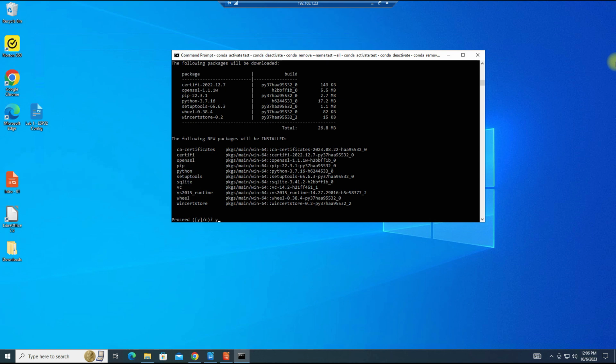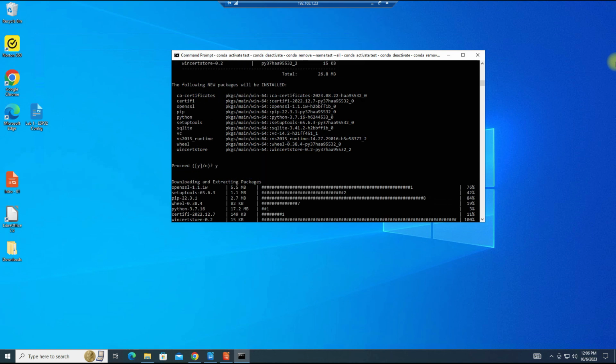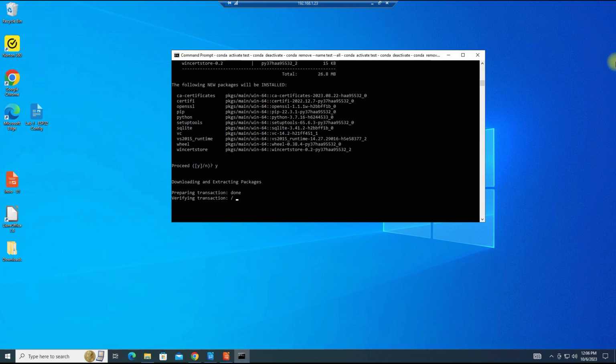And hit yes or Y, enter. Wait a few seconds while Python installs. Now it verifies and executes the transaction, and it should be complete any second now.